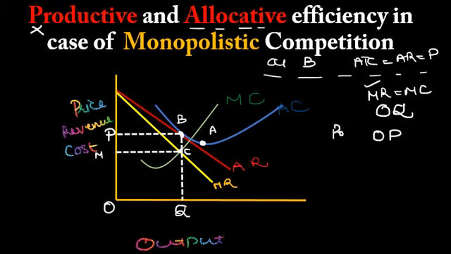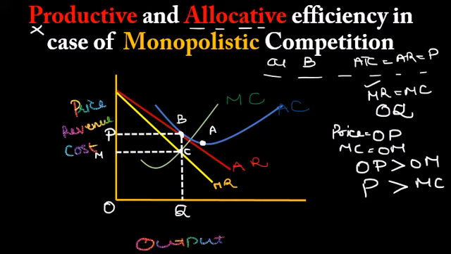So this is the price, and the marginal cost is OM. It is very clear that OP is more than OM. Price is more than the marginal cost, which means society is paying more for something whose cost is lesser. So in case of monopolistic competition, there is no allocative efficiency.